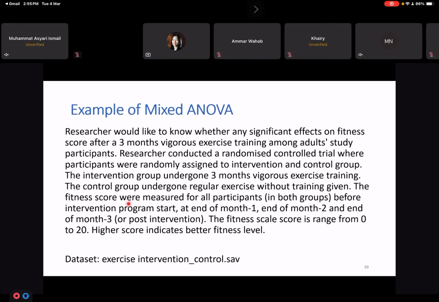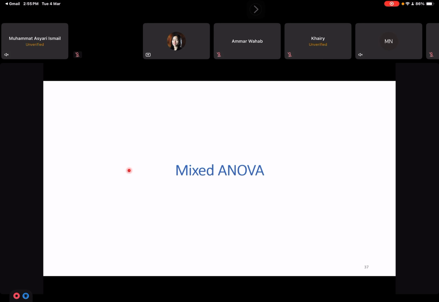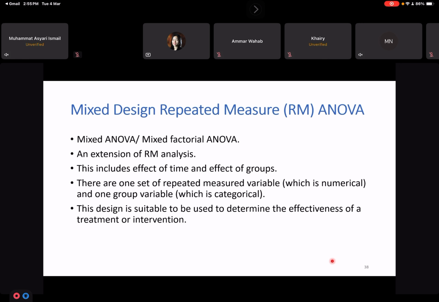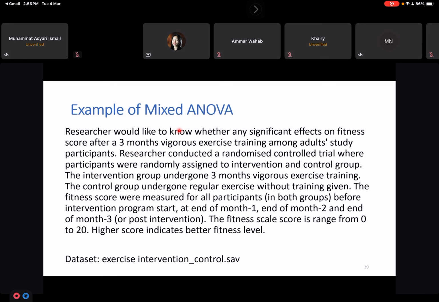We are in the example of mixed ANOVA. Okay, before that is this one. Let me repeat again for a better understanding.